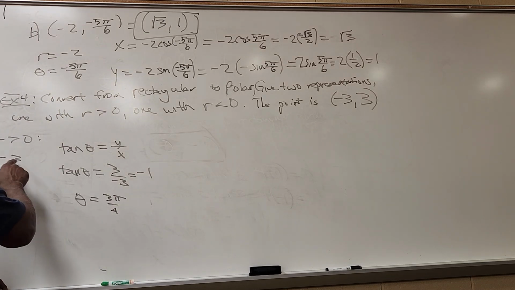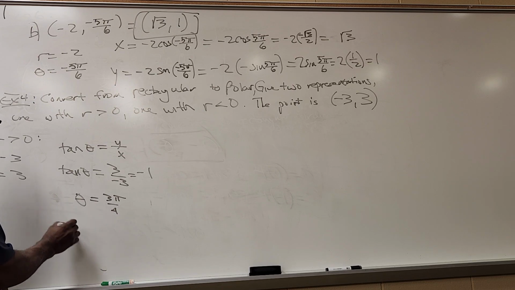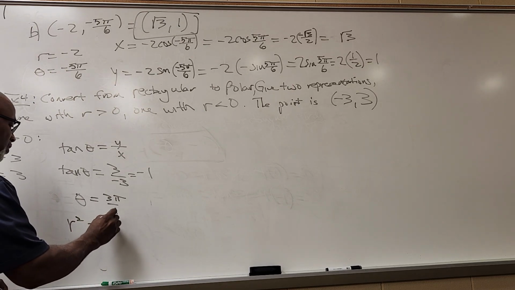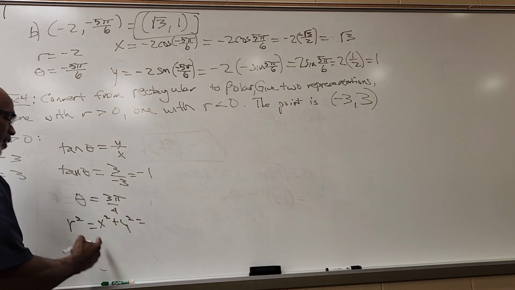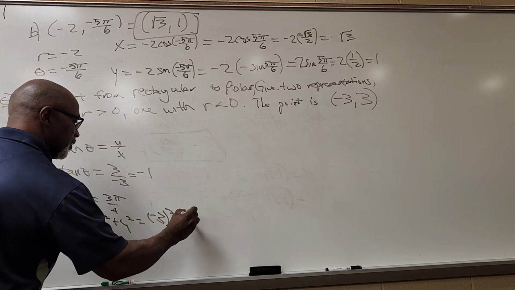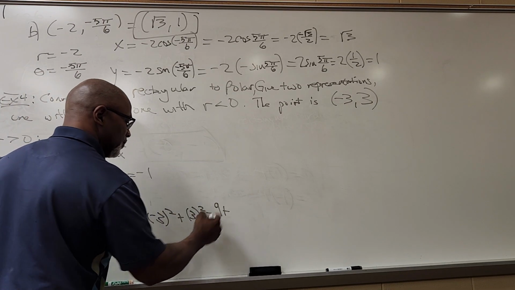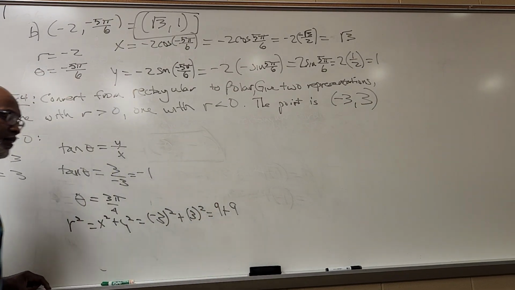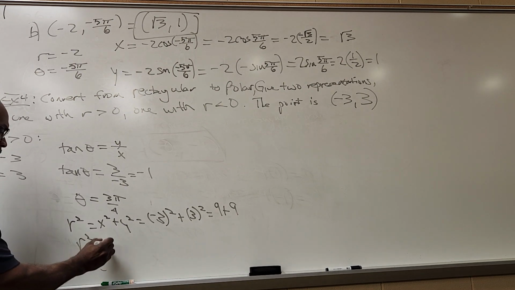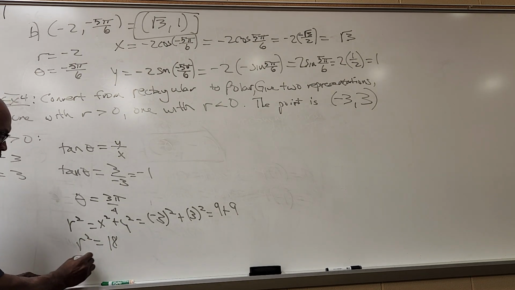And again, I started out with rectangular. I'm looking for polar, so I'm trying to find r and theta. I found theta. Now all I need is r. But r squared equals x squared plus y squared, and I know what x and y are. x is -3 squared, y is positive 3 squared. -3 squared is 9, positive 3 squared is 9. So r squared turns out to be 18. To get r, I take the square root of both sides.